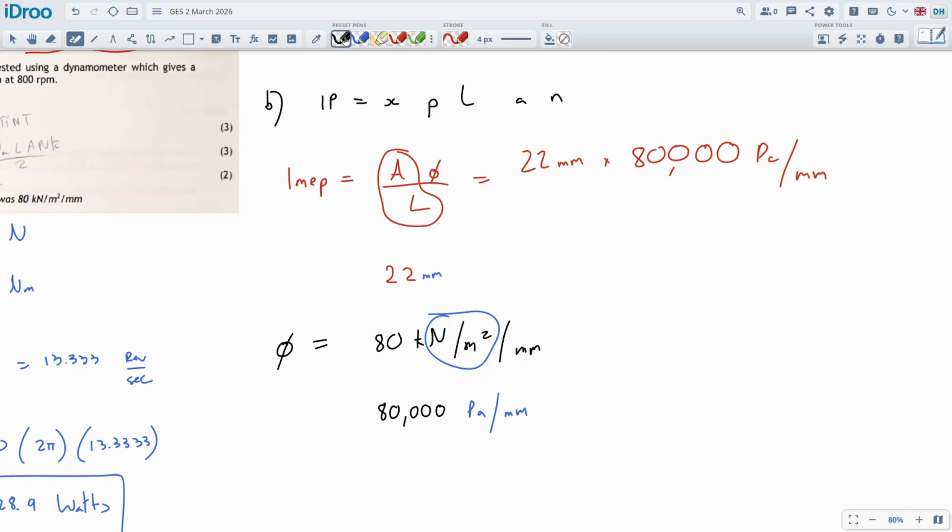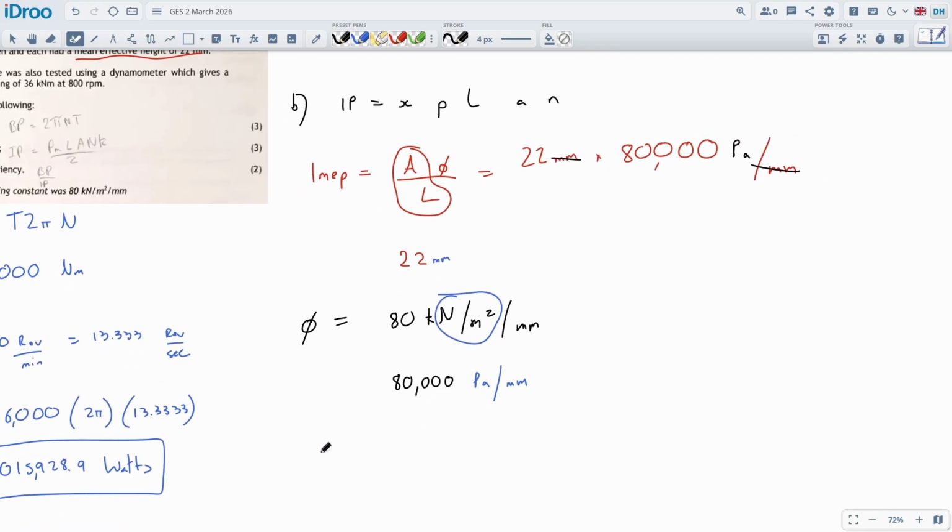The millimeters cancel out because one is dividing and one is multiplying, and we get 22 times 80,000, which should come out in pascals, which is just fine for a pressure. So the IMEP will be 22 times 80. Really chewy on that setup.